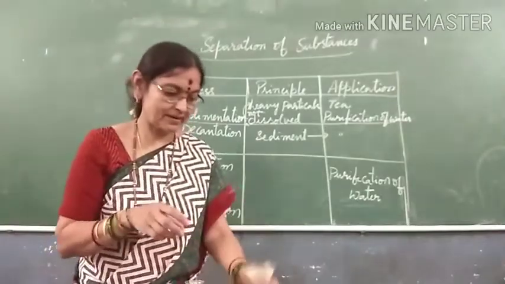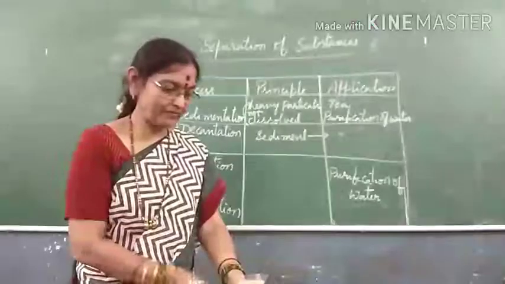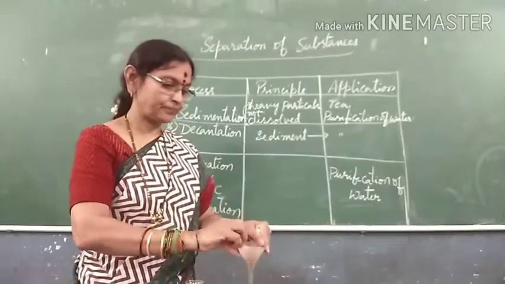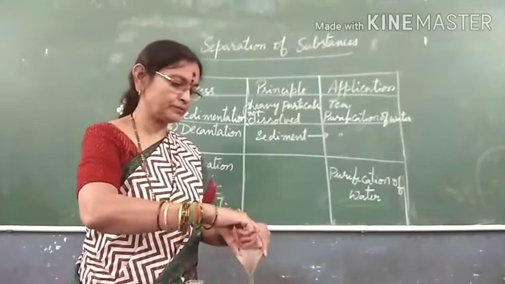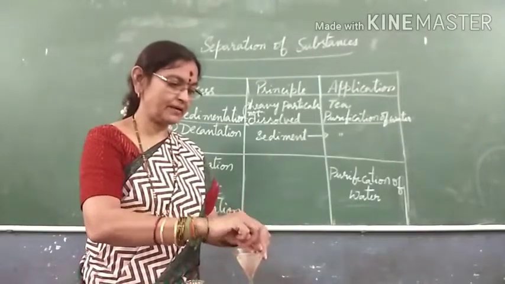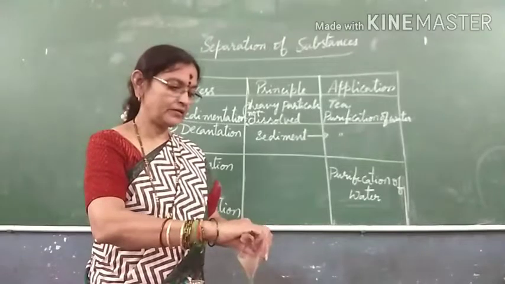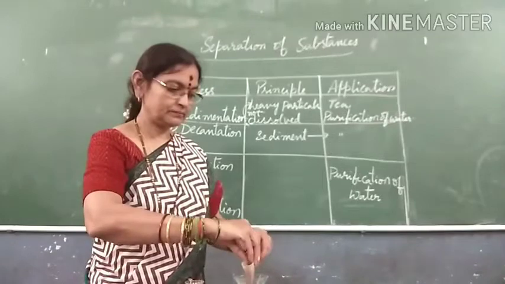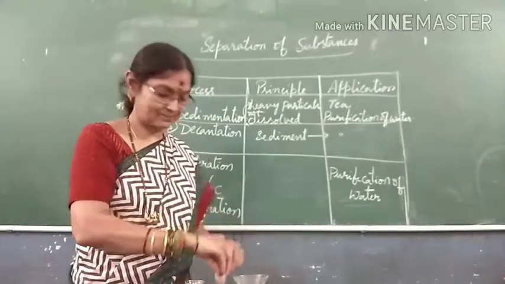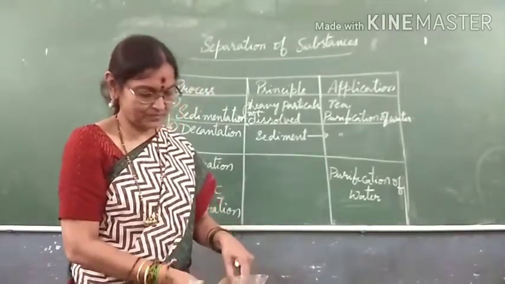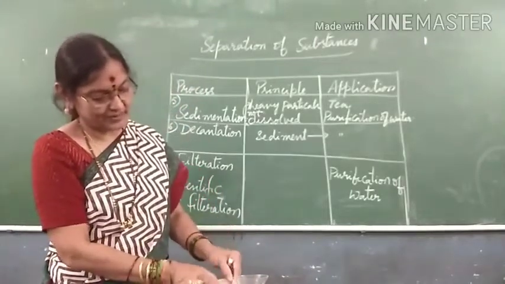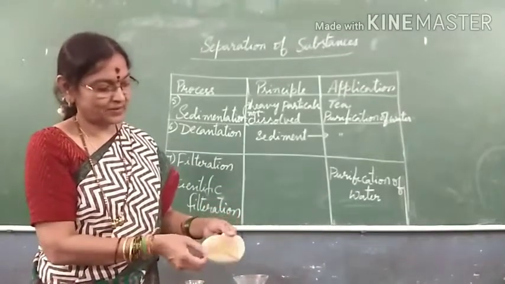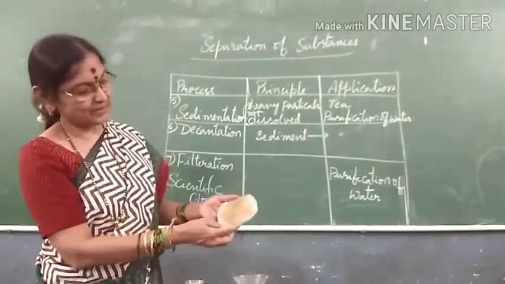Now see the water. Whatever is left on this filter paper, slowly you need to remove. Otherwise it will become a hole. When it becomes a hole, the pureness of the water also will be affected. Now observe what is there on this filter paper. See, I will be opening it, and on the filter paper some muddy particles are there.